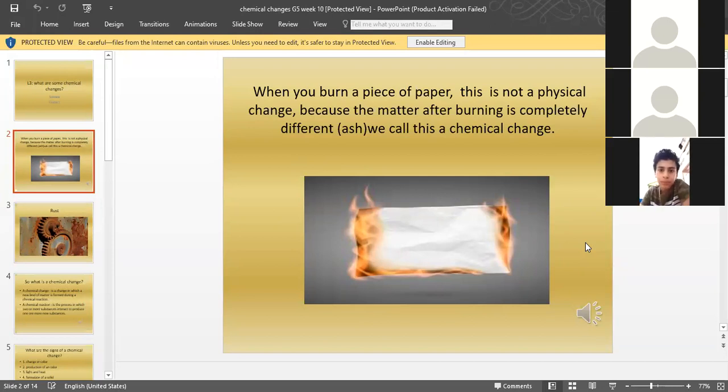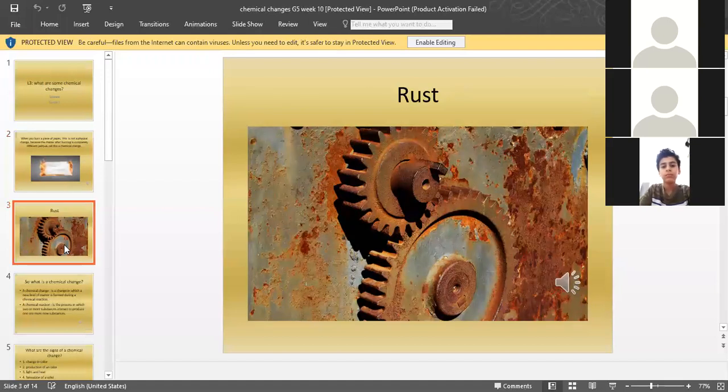Okay, so this type of change has changed the type of matter. From wood it is converted into water, carbon dioxide and ash. This type of change is called a chemical change. Another example of a chemical change is rusting.